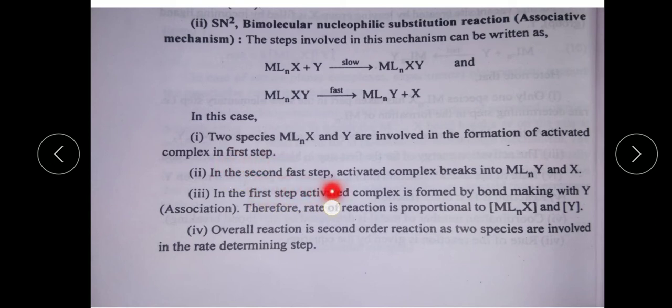In the second step, the activated complex breaks into MLnY and X.